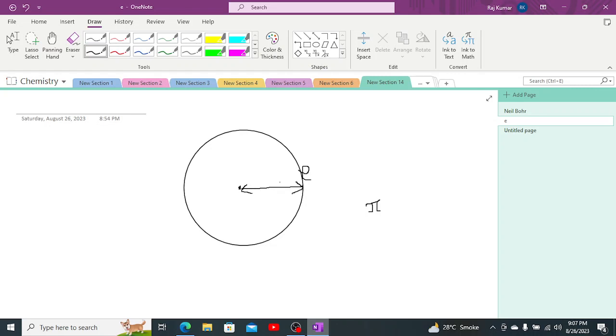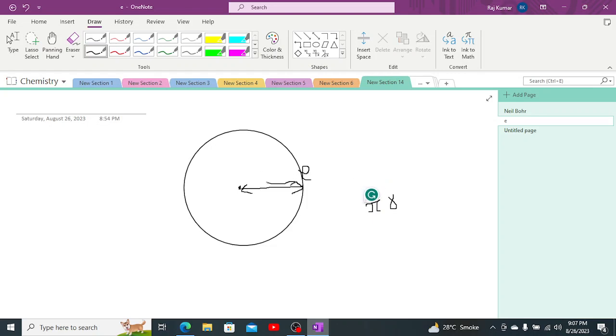This distance would be considered as a radius. As we know, it is the distance between the center of the circle and the circumference, so half the circle will become pi r.